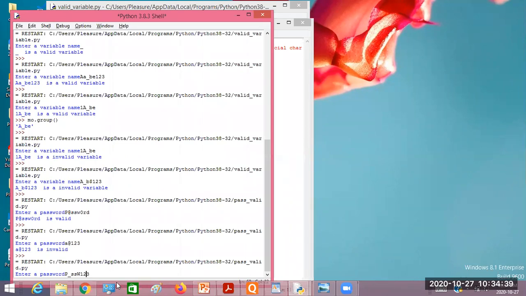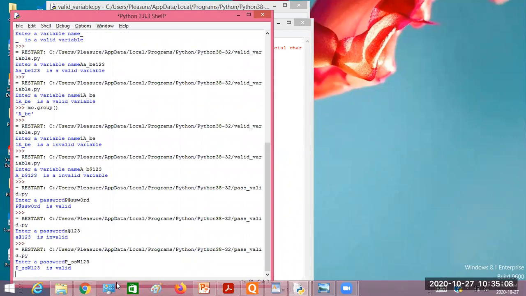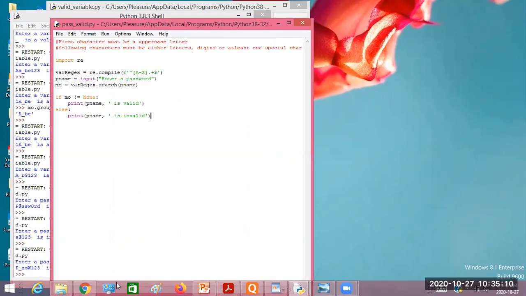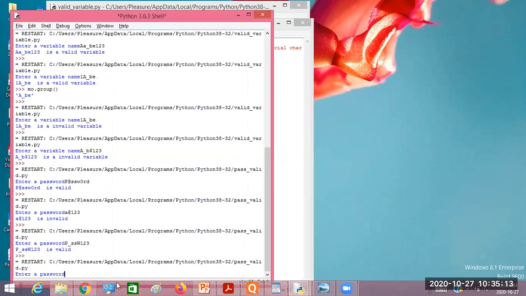Is it valid or invalid? Invalid, sir. Invalid? Why invalid? Look at the following rules. Special character is there, no? Underscore is being used, right? At least one I asked, one is there here, right? It's valid, right? One special character was expected, it was there.